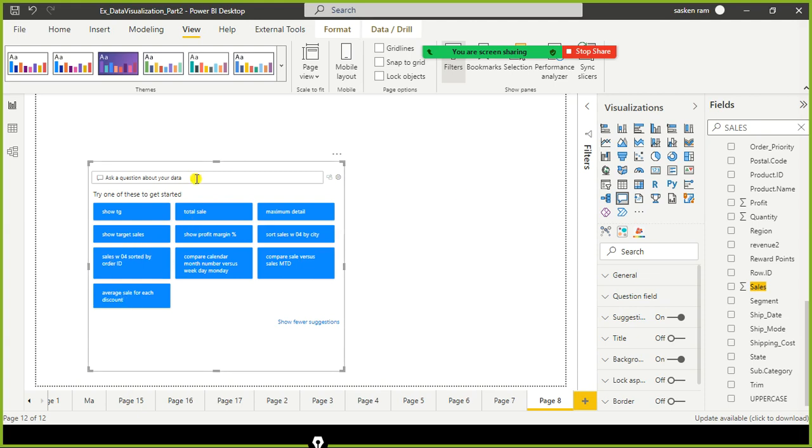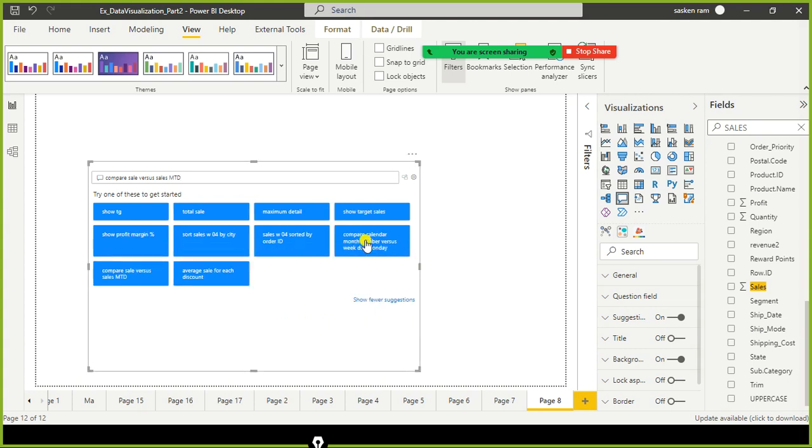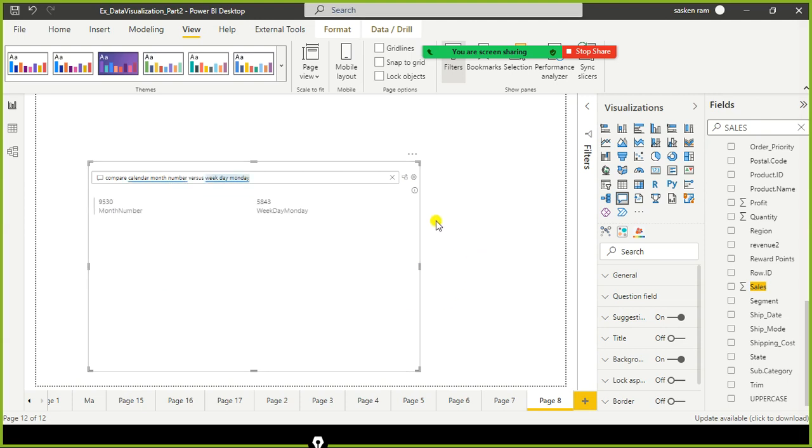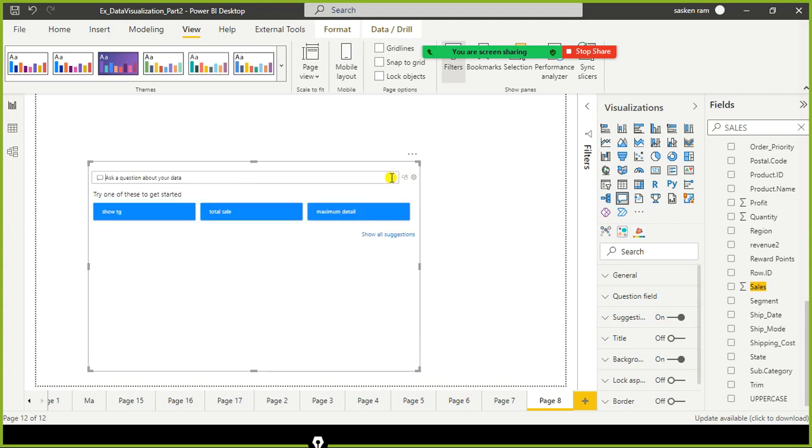ask a question about your data here. So you can either click on this one. For example, here I want to check compare sales versus sales month to date. When I click on this, month number 9530, because it aggregated a month itself. Let me just choose something, or else you can ask a question about your data.